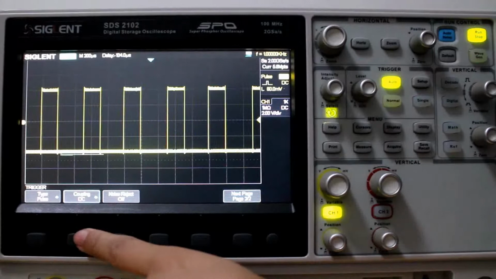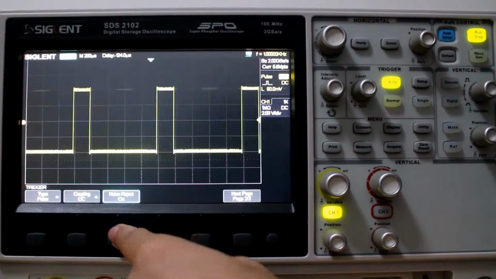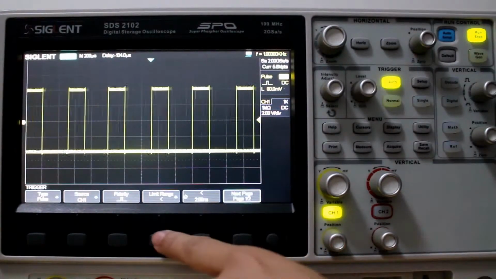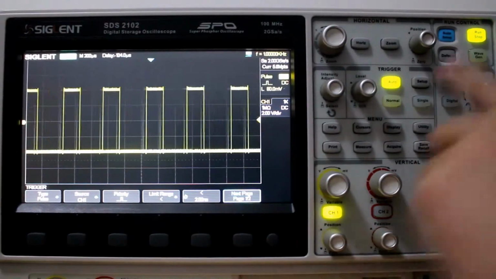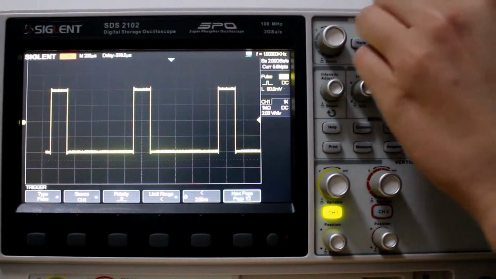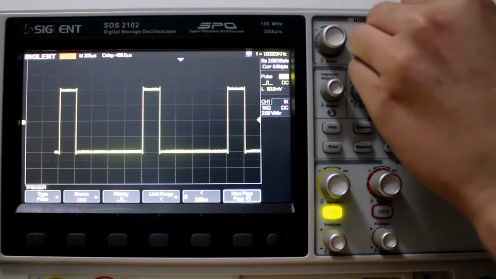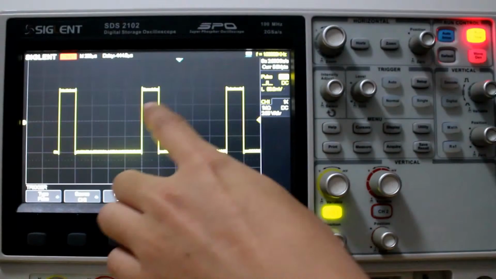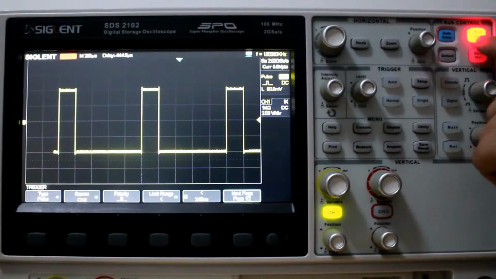Okay, page 2, we got DC, the coupling. Noise reject, doesn't make a difference, again, okay. So now, we've got it set to less than, so we'll stop it, have a look, and then you can see it's about 200 microseconds per division, and that looks like almost exactly one division.